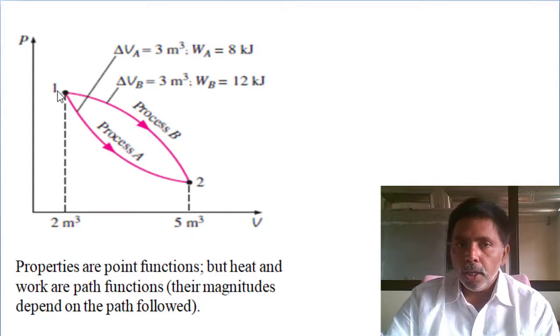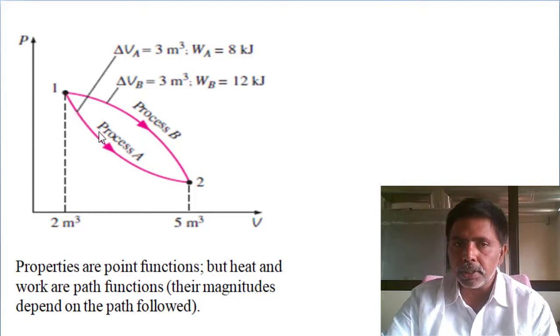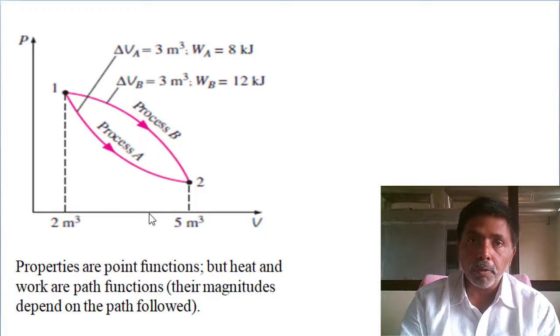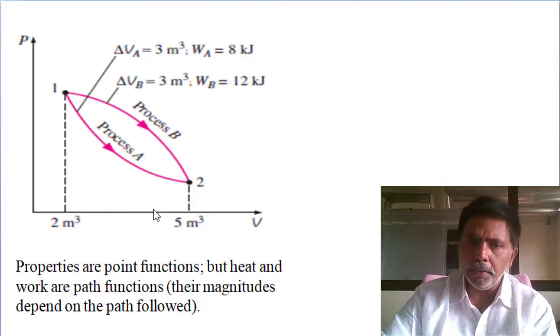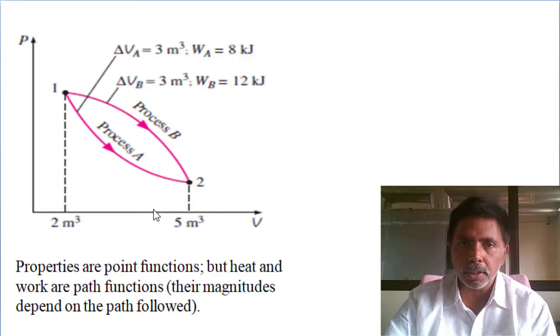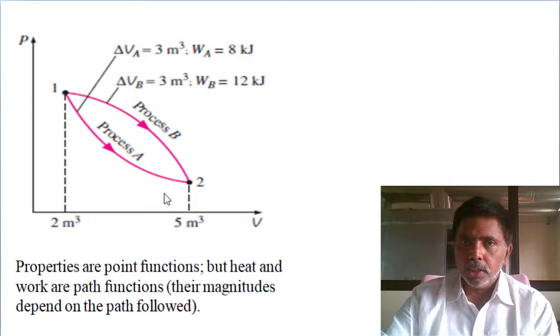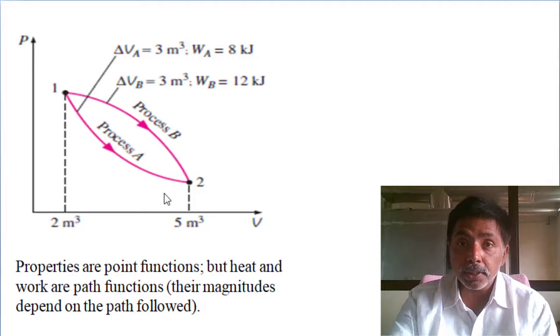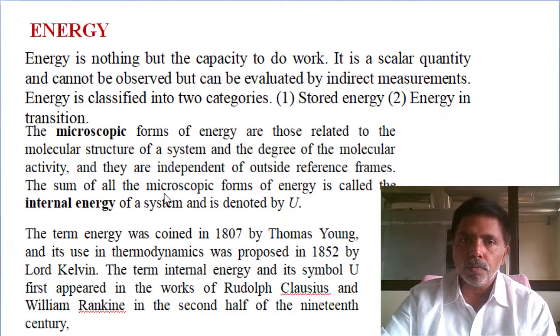But for work done, process B has more work, more area under the PV diagram. Work done by process B is more compared to process A, because the area is less for A. P into change in volume is the work done for a non-flow process. I will explain at the time of the derivations of work. So it is clear that work and heat are path functions. Remaining all properties are point functions.